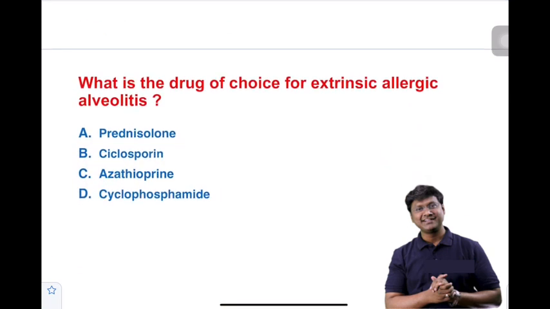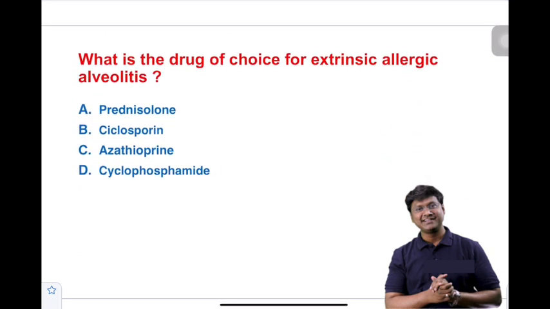Now, a multiple choice question. What is the drug of choice for extrinsic allergic alveolitis? The options are prednisolone, cyclosporin, azathioprine, cyclophosphamide. Please answer this question in the comment box. I will revert back to you.